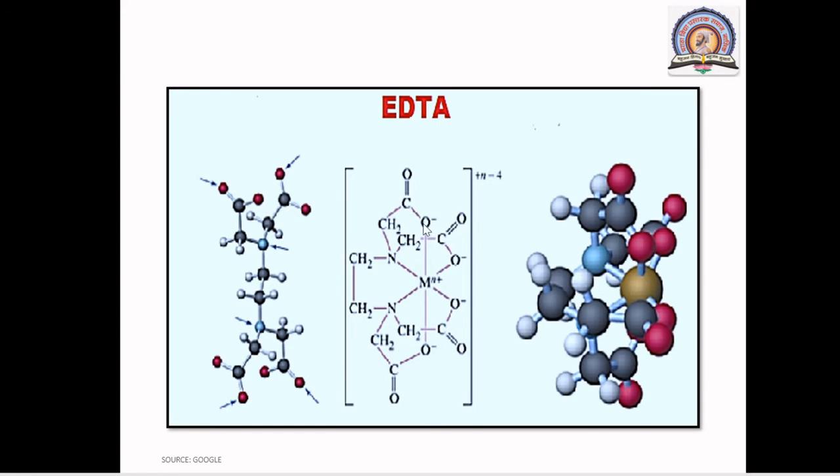Here is 1 oxygen, 2, 3, 4, 5 and 6, meaning 2 nitrogen atoms and 4 oxygen atoms are present in EDTA which are able to donate lone pairs. This is one of the most important examples of chelated complexes.